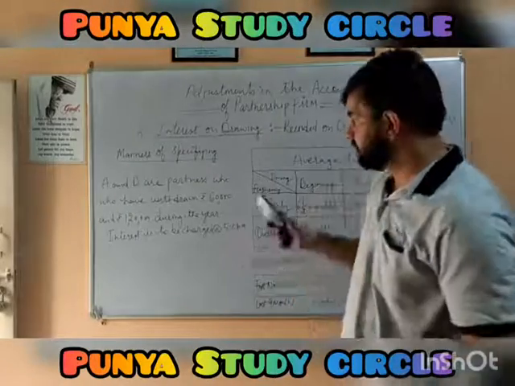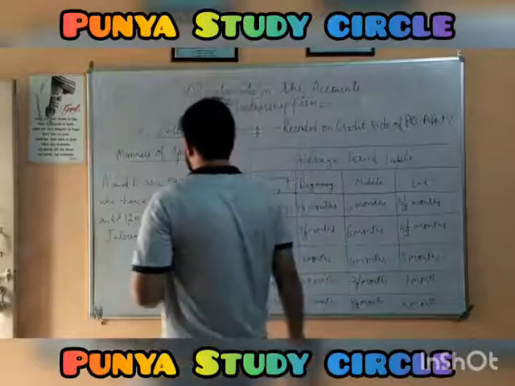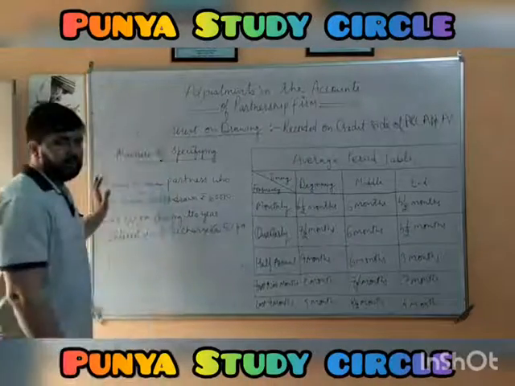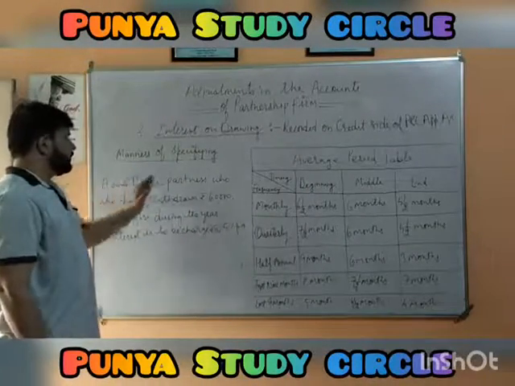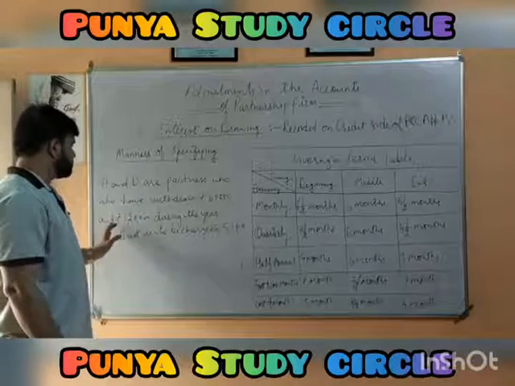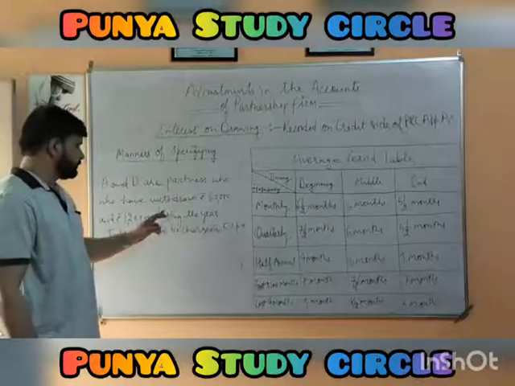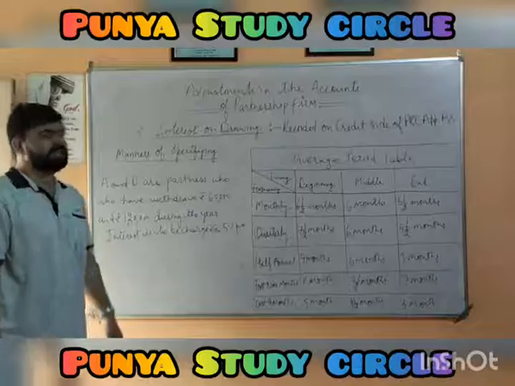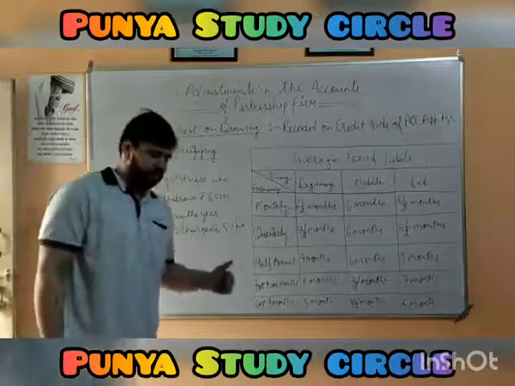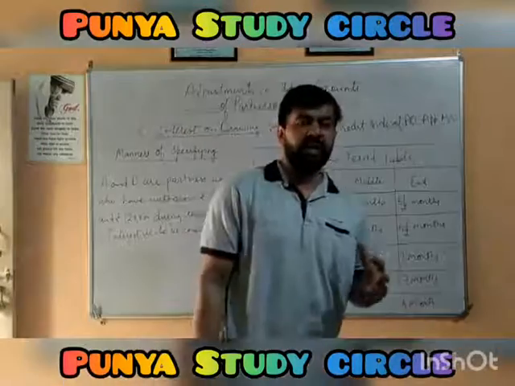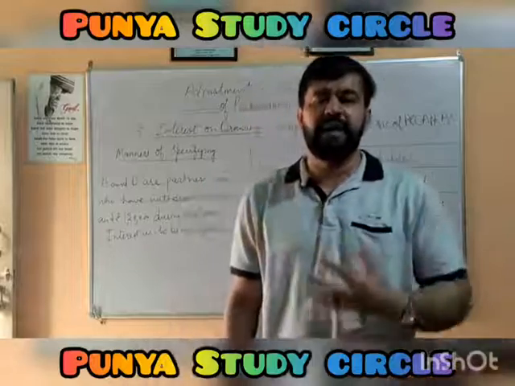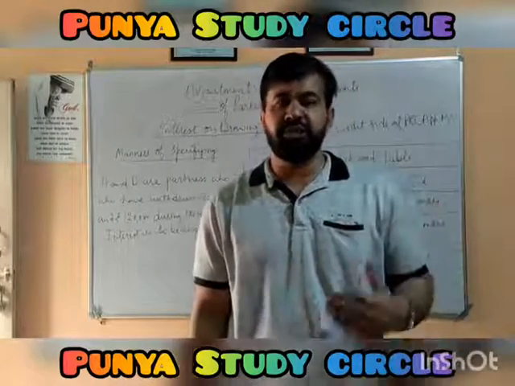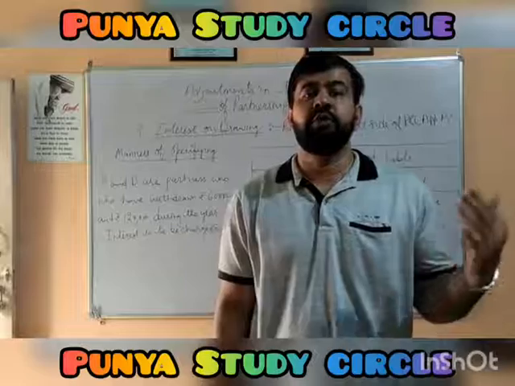Very first, I have mentioned here a case in which we are having two partners, A and B. A and B are partners who have withdrawn rupees 60,000 and rupees 1,20,000 during the year. Interest is to be charged at 5% per annum. As I have told you, whenever we are provided with a lump sum amount as drawing, we have to charge interest on drawing for just half year.